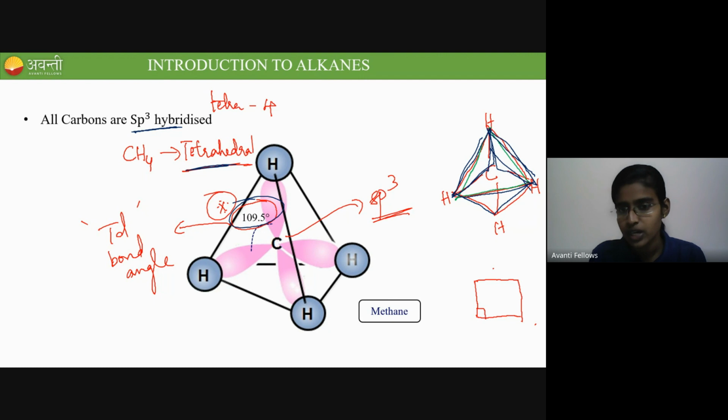What is the bond angle for this square? It is 90 degrees, right? It's the same way. All tetrahedral systems make 109.5 degrees as the bond angle, like a square makes 90 degrees. Clear? The orientation of the hybridized orbitals of carbon makes such a 109.5 degree bond angle. Clear?